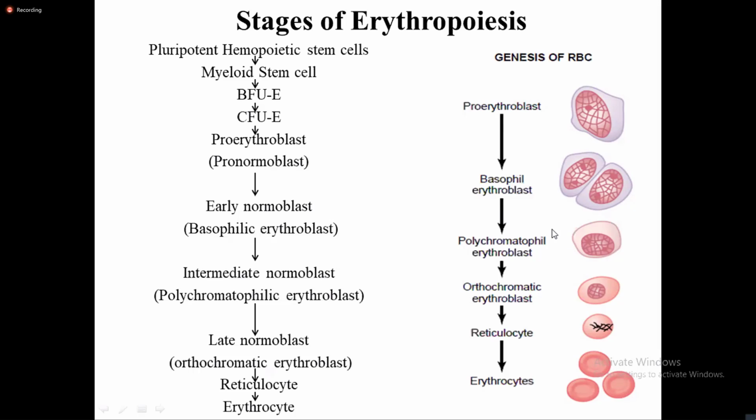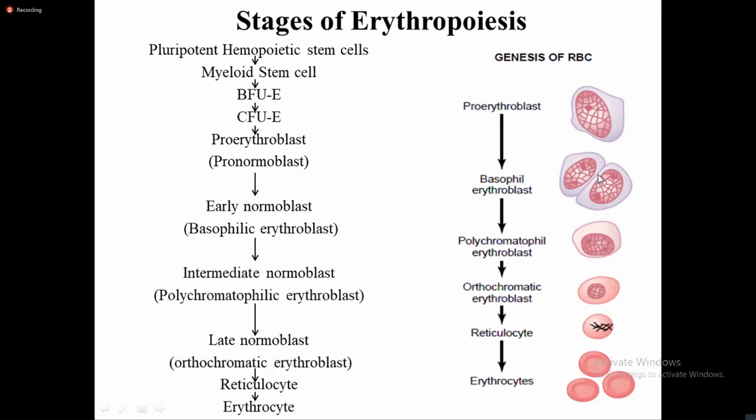But as it matures into intermediate normoblast cell or late normoblast cell, then look at the stain taken by the cell. Polychromatophil cells take up both basic as well as acidic stain. The orthochromatic cells take a pinkish stain, so they take acidic stain. And then reticulocyte, the name itself.